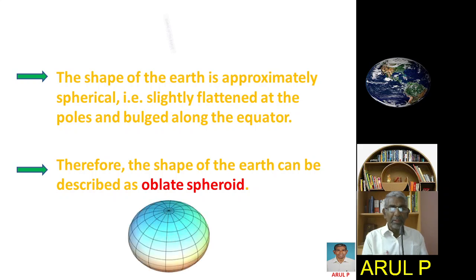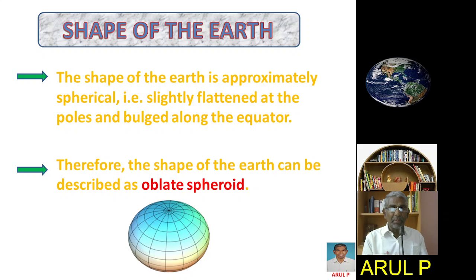Now we will see the shape of the Earth. What is the shape of the Earth? The shape of the Earth is approximately spherical, that is, slightly flattened at the poles and bulged along the equator. Therefore, the shape of the earth can be described as an oblate spheroid.